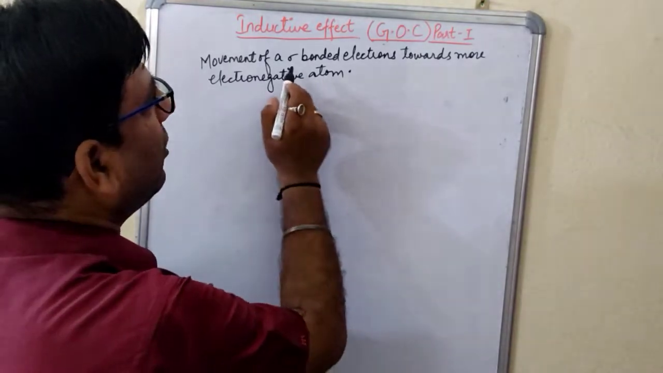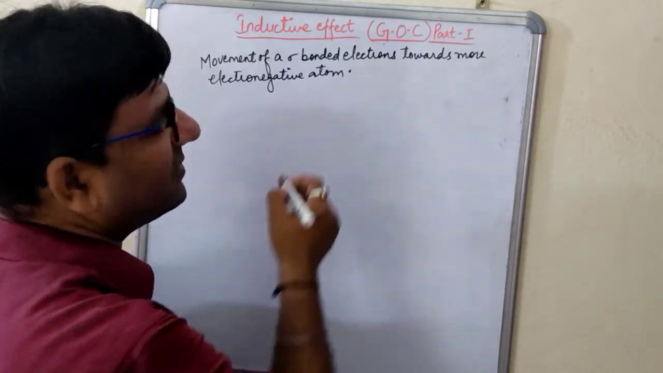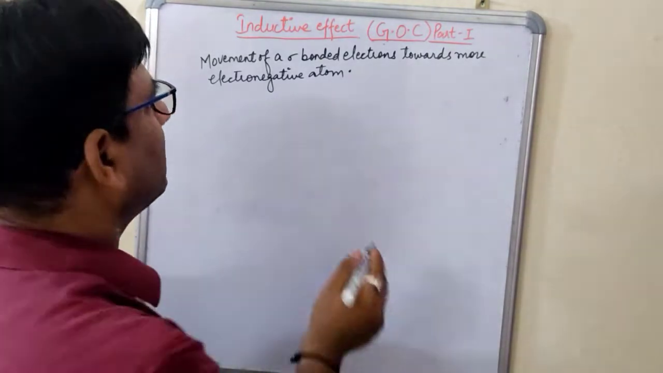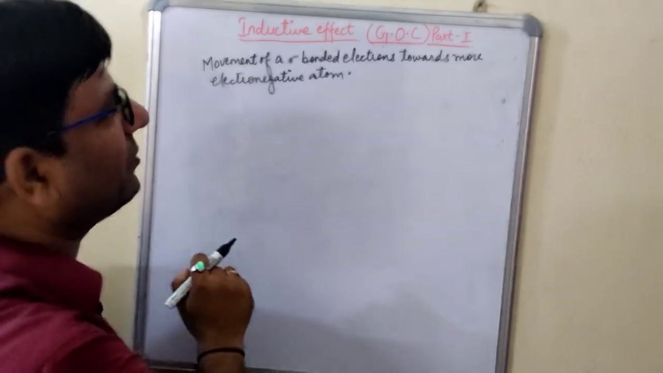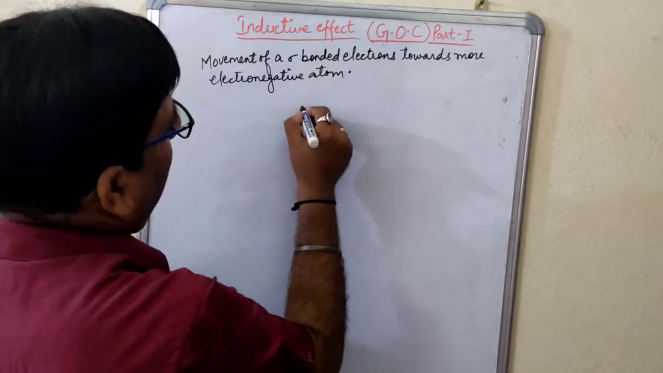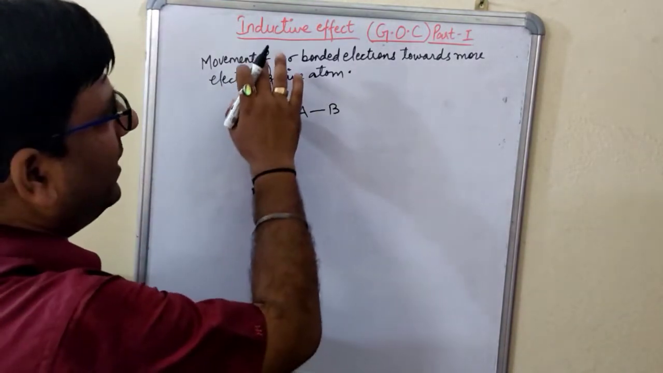Secondly, it operates in a sigma bonded compound, and you know the electrons that are present on a sigma bond are known as what? Sigma bonded electrons, right? So it is what? Movement of sigma bonded electrons to what? More electronegative atom, right?